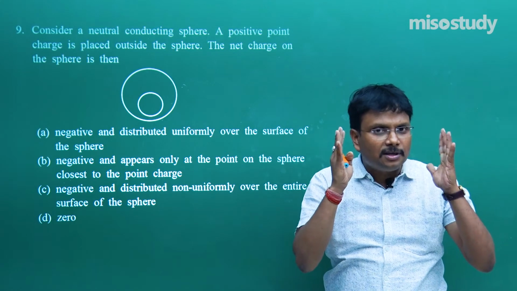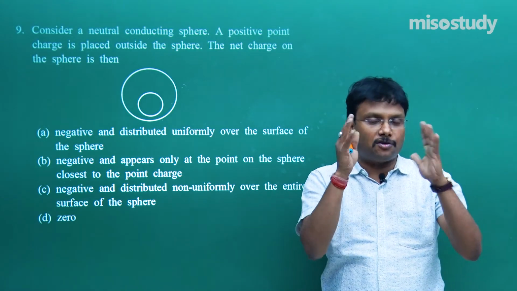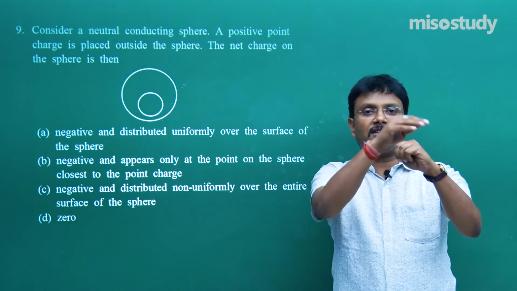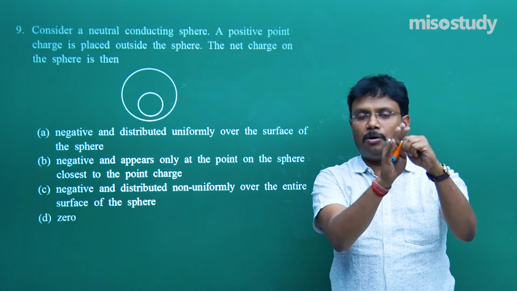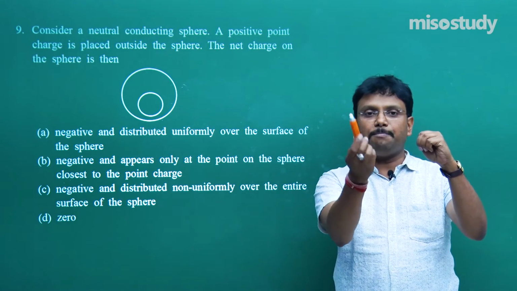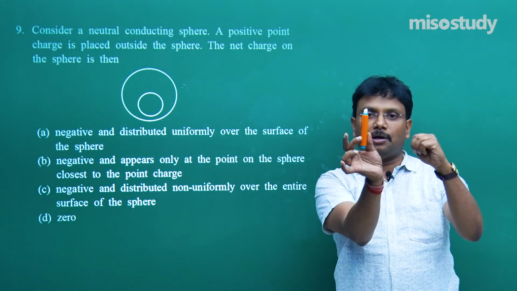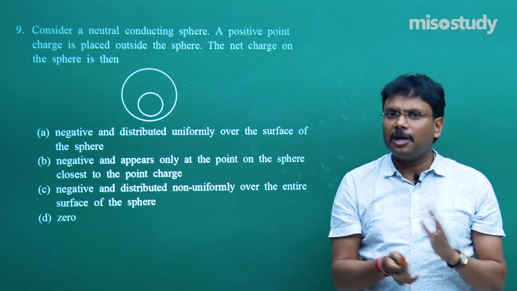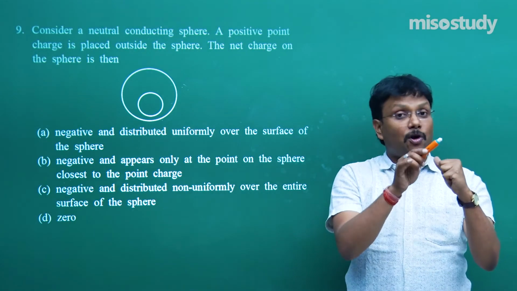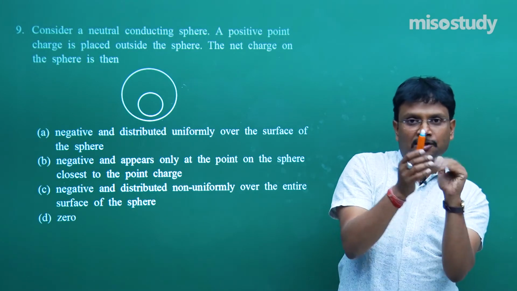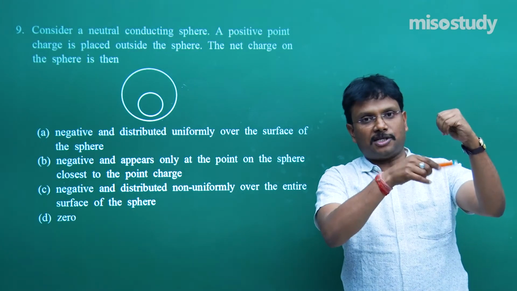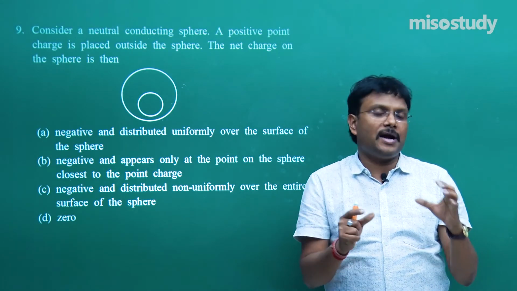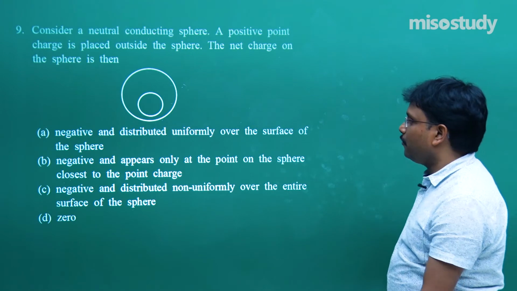Let's say this is the conducting neutral sphere, and I am placing this chalk holder with some positive charge somewhere over here, what will happen? Induction. Because of that, all negative charges will come closer to this surface, positive charges repelled out. So you can say a sort of electric field stabilization will happen.